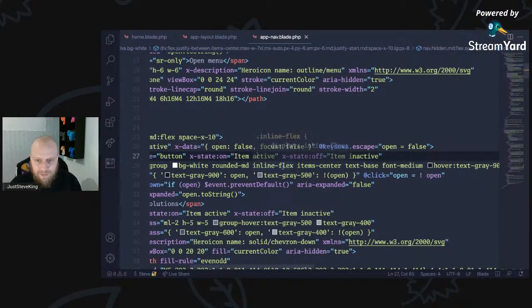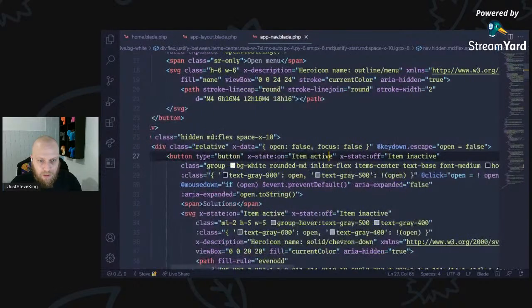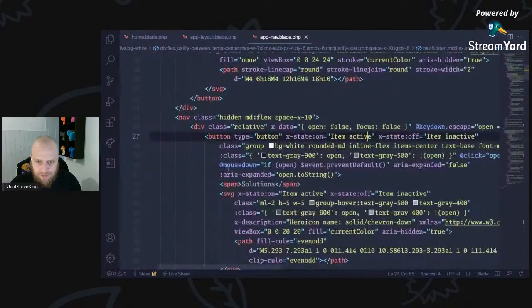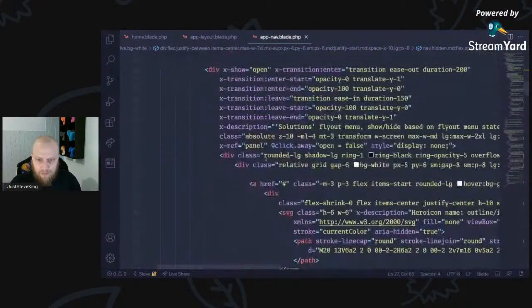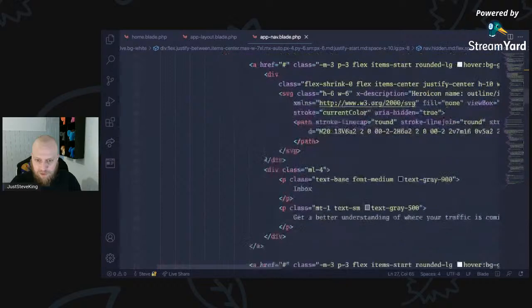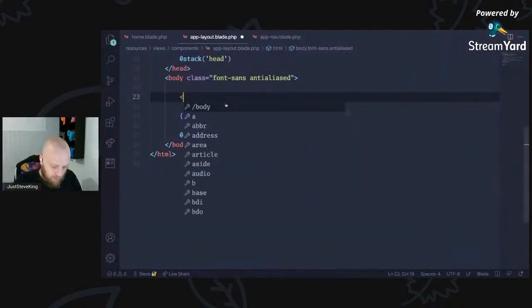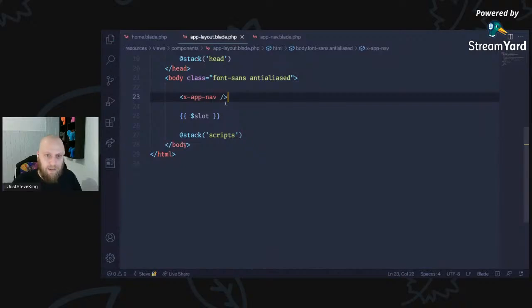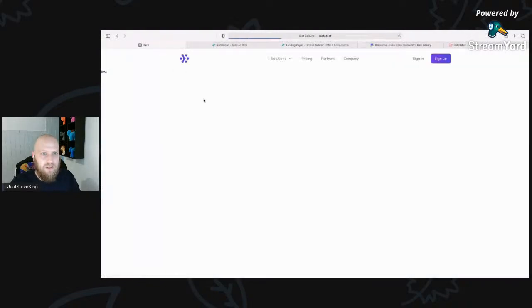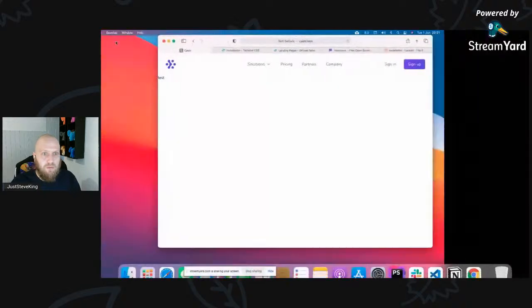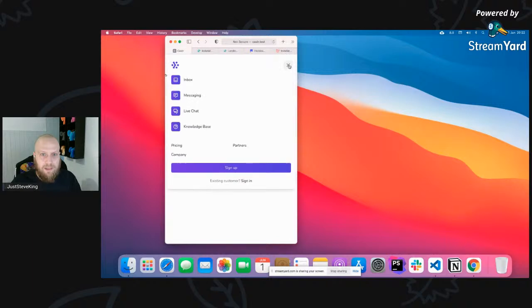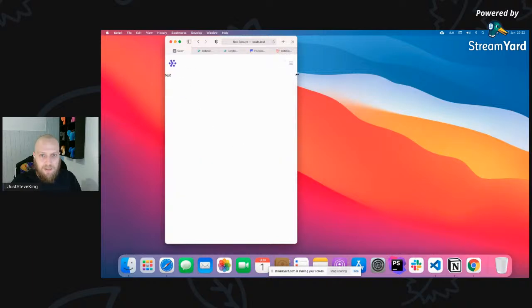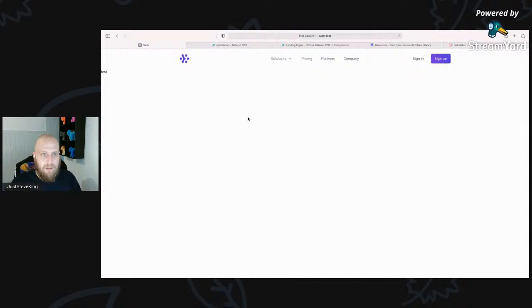That's pretty cool. Right, what I'm going to do, anything on here, lots of clicks, clickety click clicks, state off, items, blah, blah, blah, X show, click away, open false. Let's just see what that looks like. So we'll come to our layout here. And what we'll do is X app nav there. So now if we come back to Caster, we've got a nav. So if I just shrink that, and we can now shrink this, it shows it's exactly what we want it to be. Nice and easy, and it's working. So perfect.